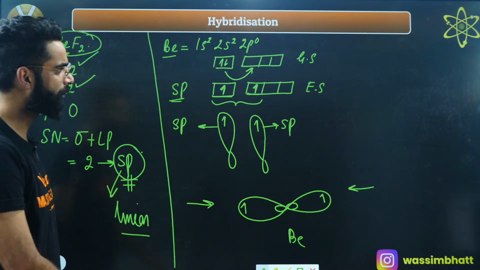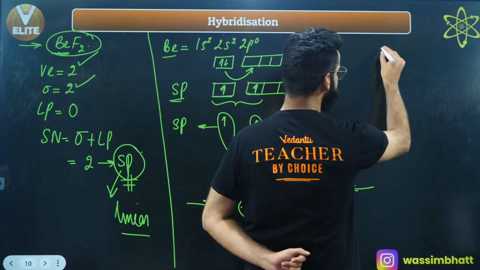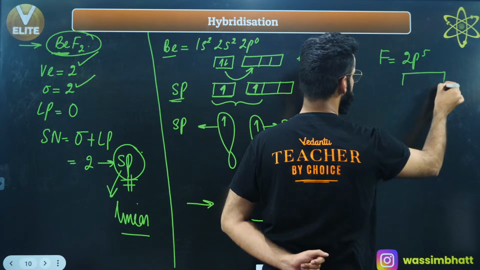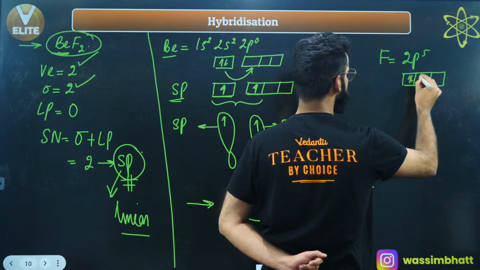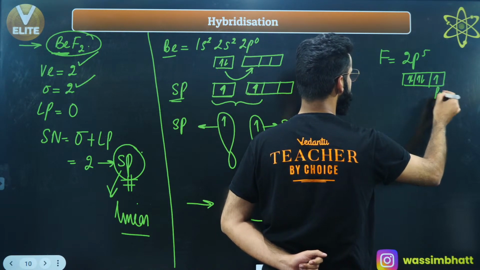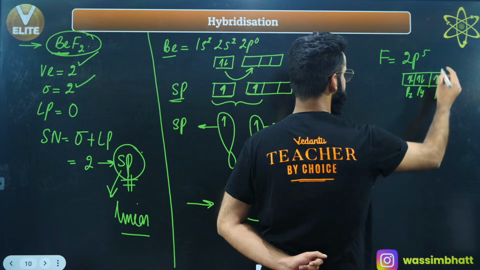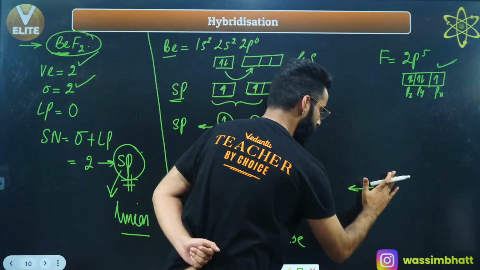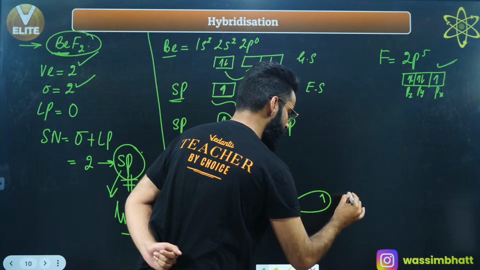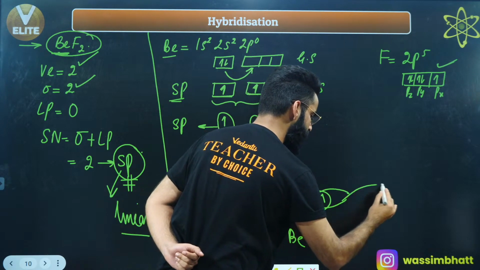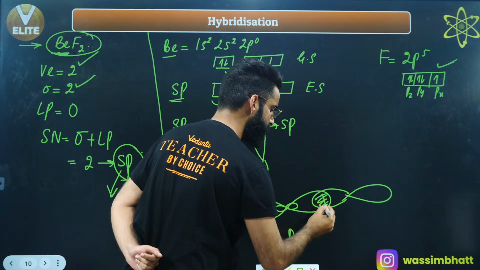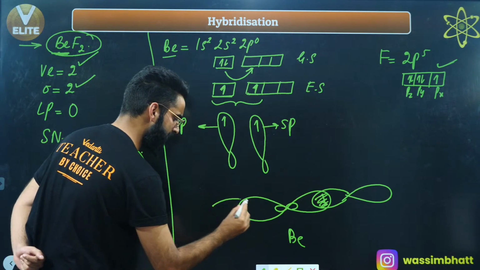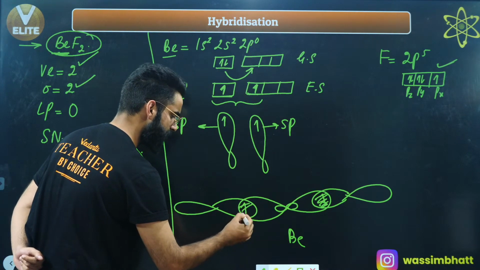How are they going to do the overlapping? Have a look. The fluorine's outermost configuration is 2p5: 1, 2, 3, 4, 5. Let's assume this is px, this is py, this is pz. So the px atomic orbital of fluorine is unpaired. The px atomic orbital of fluorine will come from this side and will do the overlapping. Similarly, one more px of one more fluorine atom will come from this side and will do the overlapping.